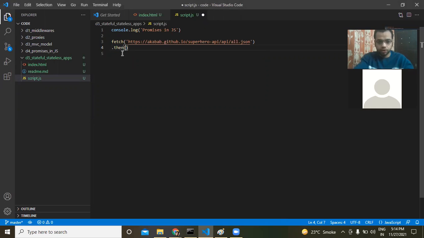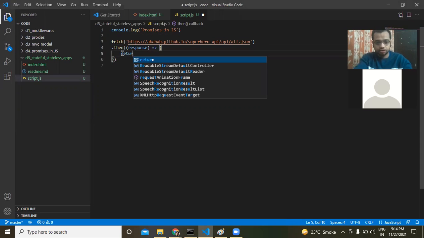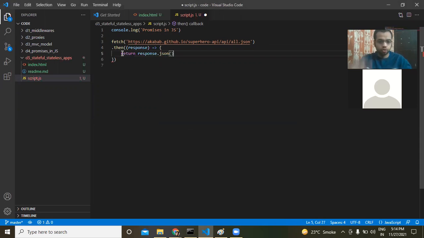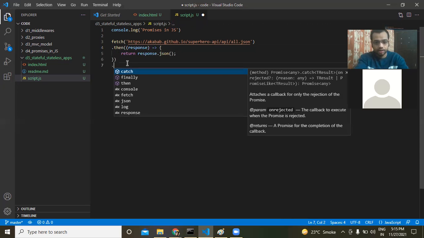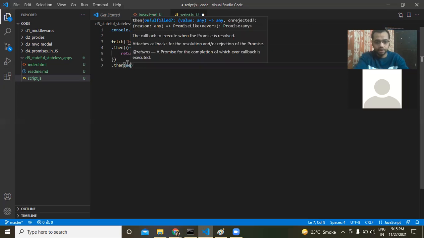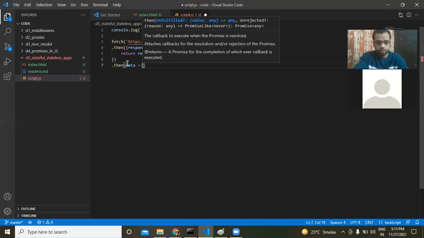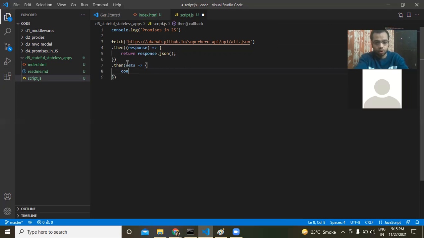And what do we do over here? We take the response like this, and we return response.json. We always know that the whole string that we get is not a JSON string. The server stringifies it and then returns it back. So we have to convert that response that we are getting into JSON and return it. Okay, and then we write another then, and then we write data. And here we can say console.log data.